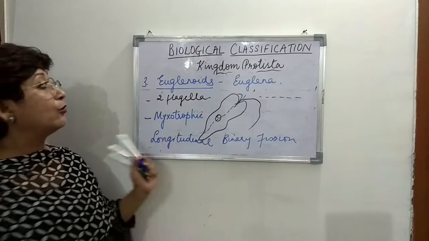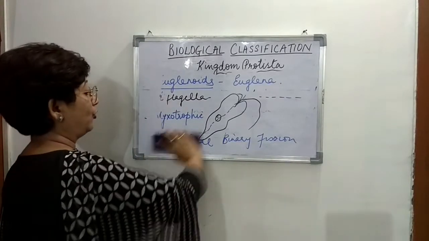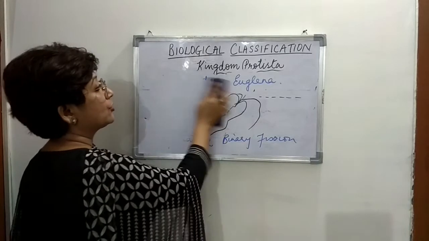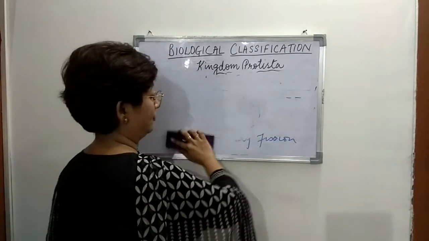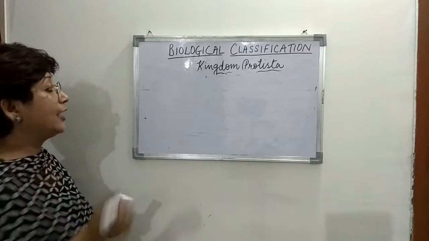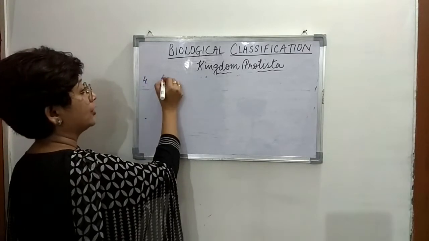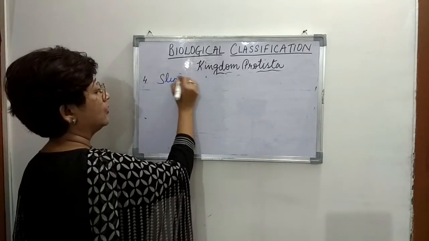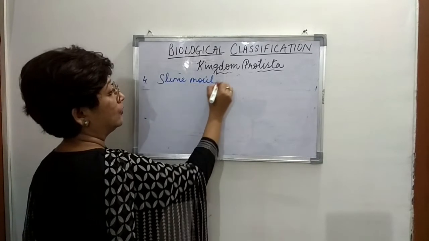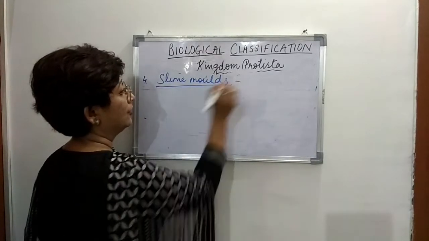So that's about the euglenoids, and we move on to the next group of protists called slime molds. Right? The fourth is slime molds. Right?